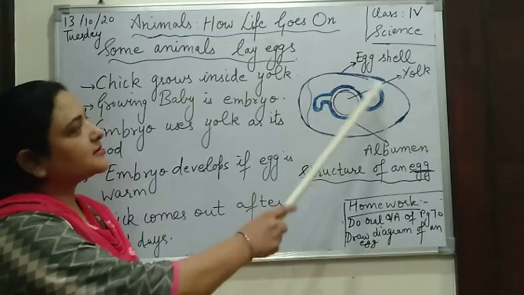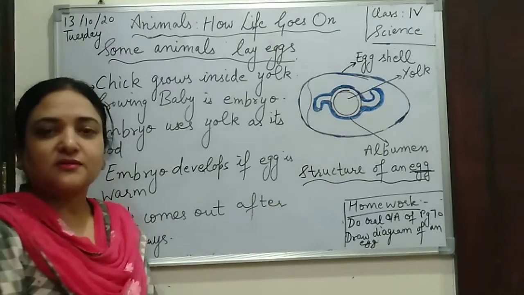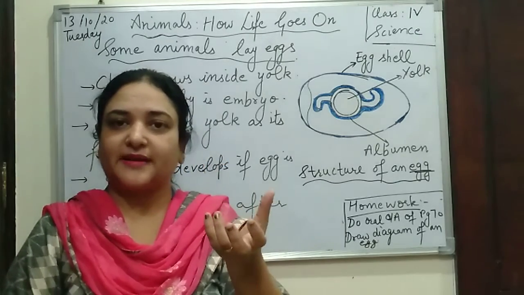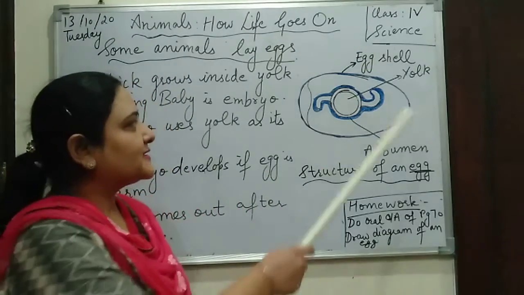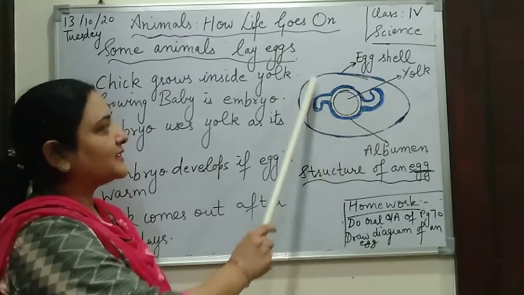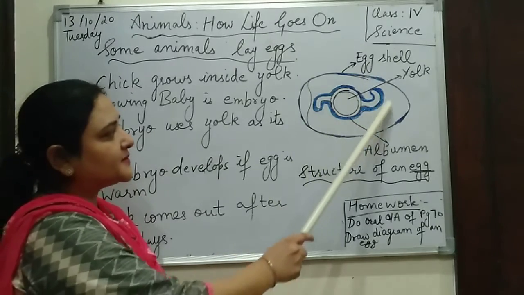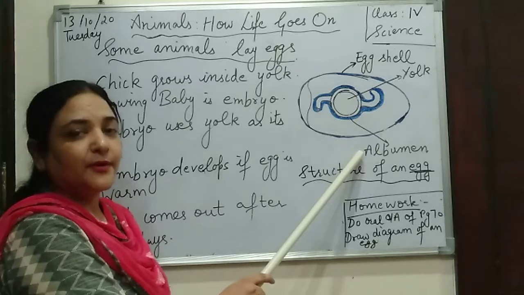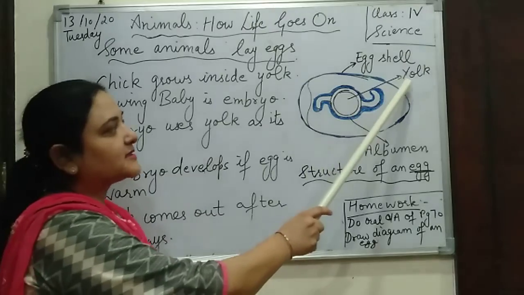Now, this is the diagram of the egg. Some of you eat eggs, so you might have seen that on top of the egg there is a coating, a hard white shell, which you remove. That is your eggshell. This is the outer covering, a hard protective coating. Then you have a white substance which is present here. That is called albumin. And inside the albumin there is a yellow structure which is called the yolk.